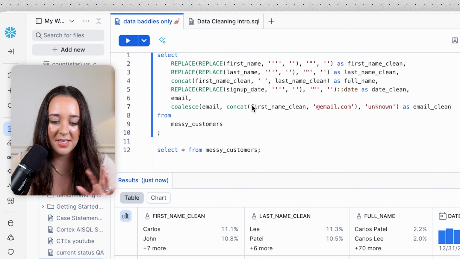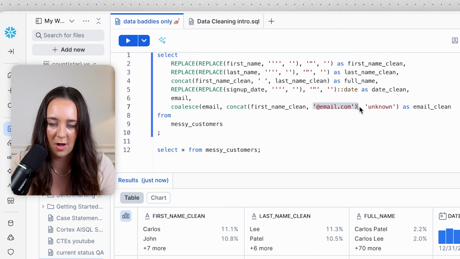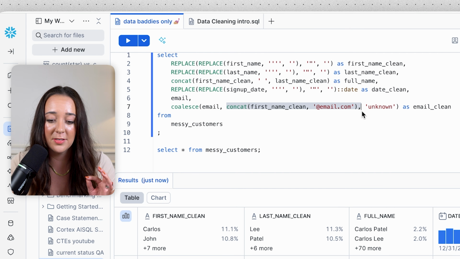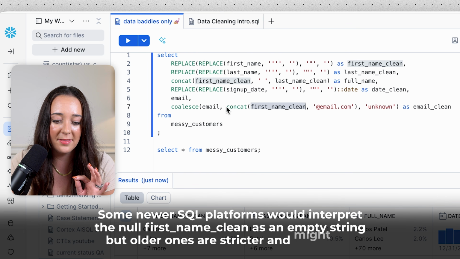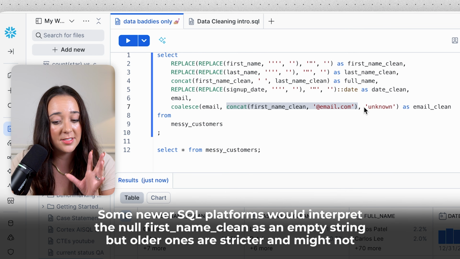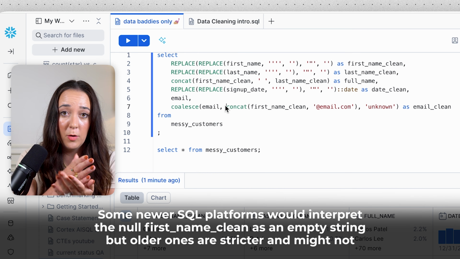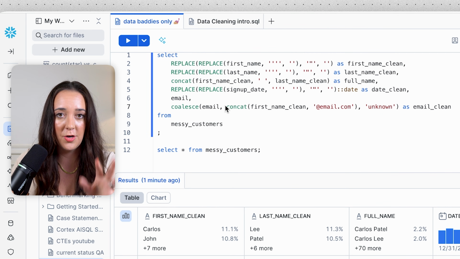So I added in the CONCAT function and we're going to concatenate the cleaned first name with the string at email.com. So maybe if we don't know their email, we're going to replace it with their first name at email.com. Again, the chances of this being that person's email are super low, so this is probably not a great idea. But if for some reason their first name is null and this entire output is null, then it's going to use unknown for the final output. And that's how you can use COALESCE with multiple options to replace null values. And it's always going to return the first non-null option.